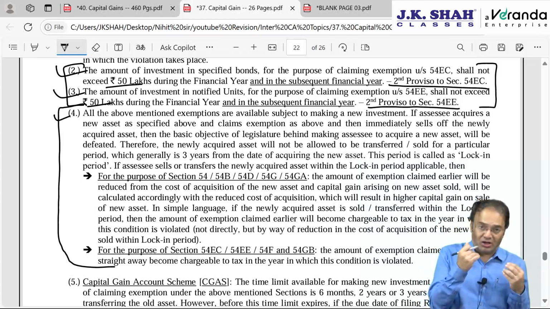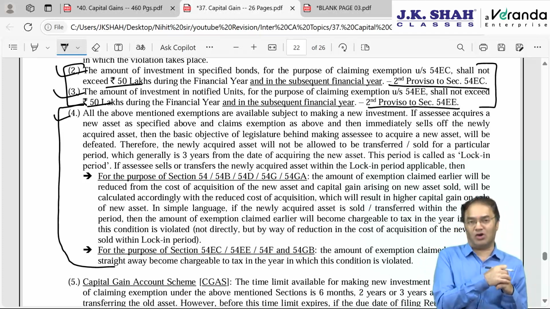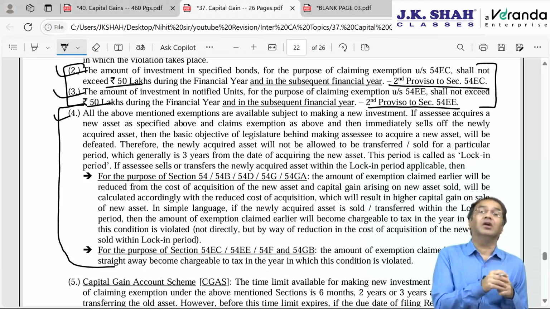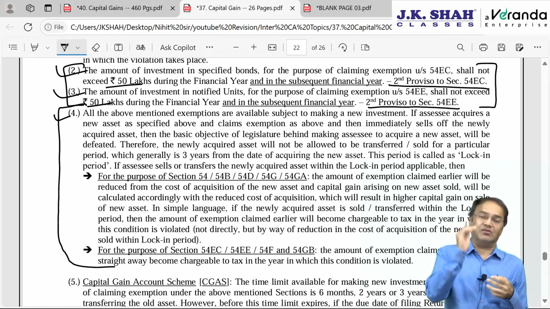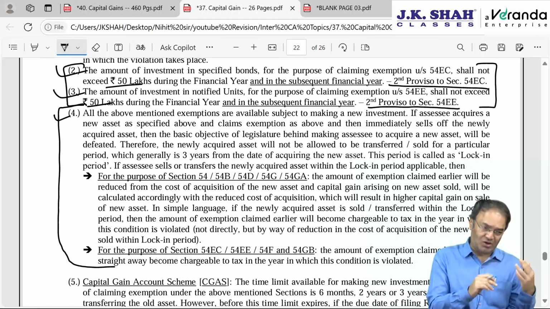Now, wherever there is a lock-in period, in case the newly acquired asset is transferred or sold within the lock-in period, then the exemption given earlier will have to be reversed. Exemption will be denied. But no need to go backwards to the year of acquiring or selling the asset.